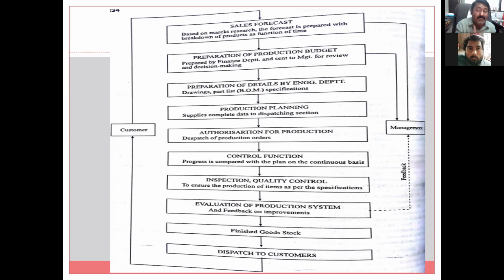Before this, they have proven their quality, and they are not approved only for one agency. For example, take any silencer maker. That owner may be approved by Bajaj also, Honda also, TVS also, and so on. These are the companies approaching that particular person for making silencers. This is also authorization for production, asking that person to start silencer making.